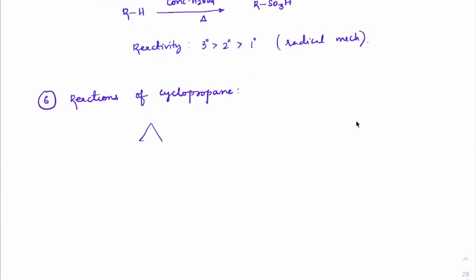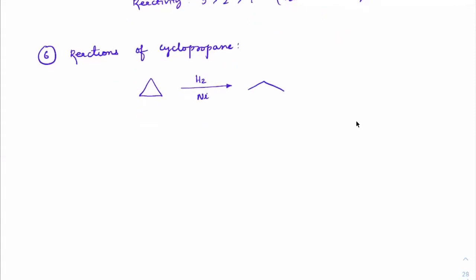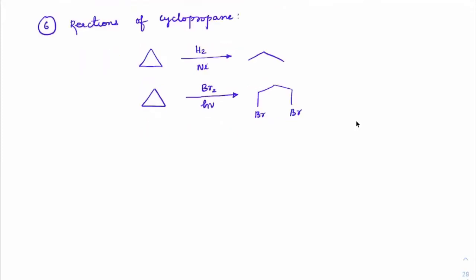Suppose when it comes to cyclopropane on reaction with H2 and nickel, we will get propane. In the same way, if we treat that with Br2 with light using free radical mechanism, bromine will come on both sides.